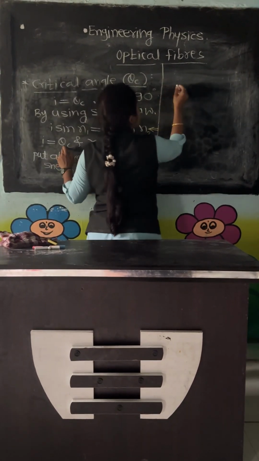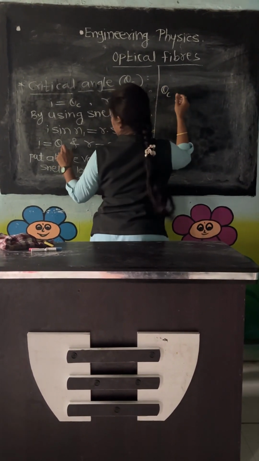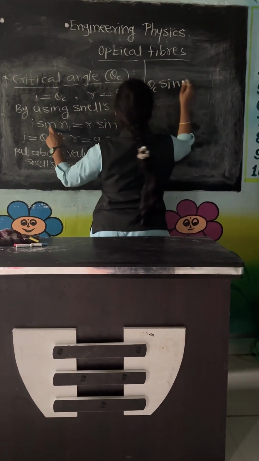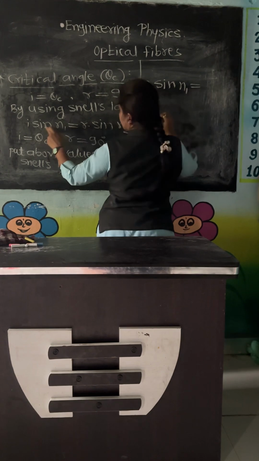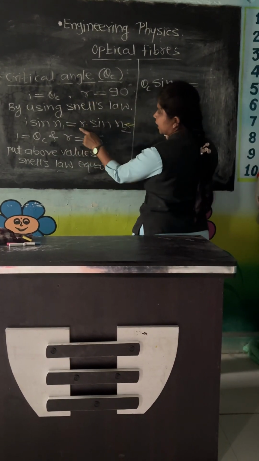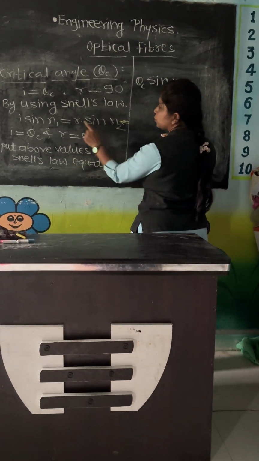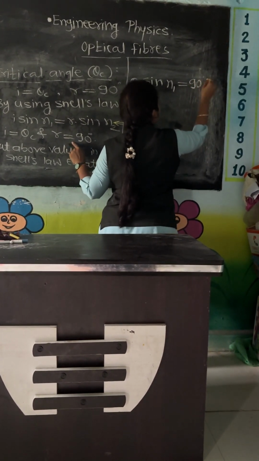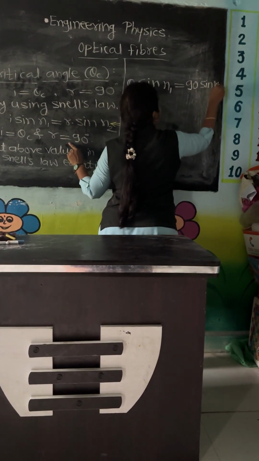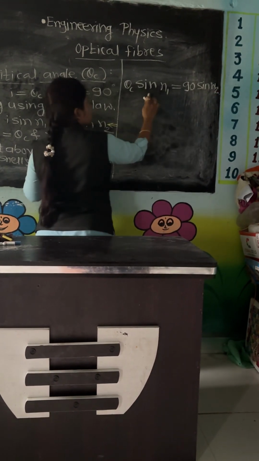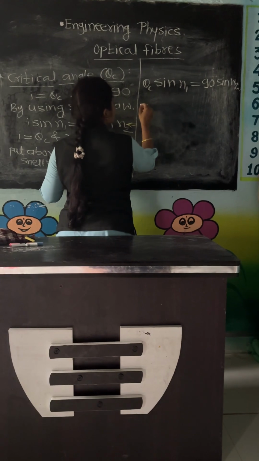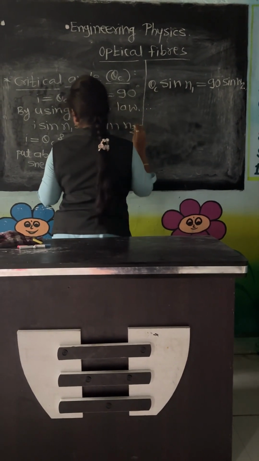So it becomes n1 sin theta c is equal to n2 sin r, but here r has the value 90 degrees. So n1 sin theta c is equal to n2 sin 90.